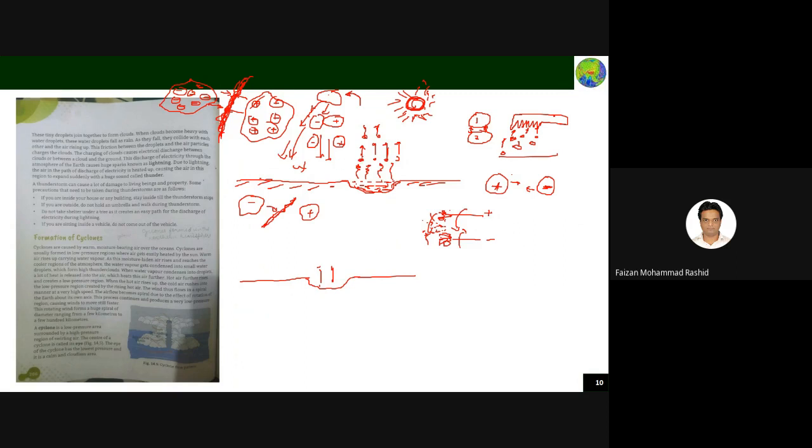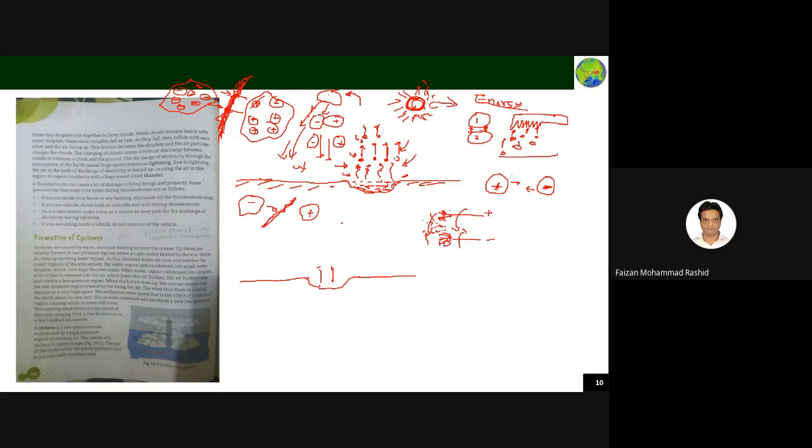Because the water molecules are moving up, so this area is becoming vacuum. So other air molecules from the other area will try to come and occupy this space. So it is causing the wind also to blow. So all the things are happening due to the sun. So the sun is one of the sources of energy on earth. Due to the sun, lot of phenomena is happening.